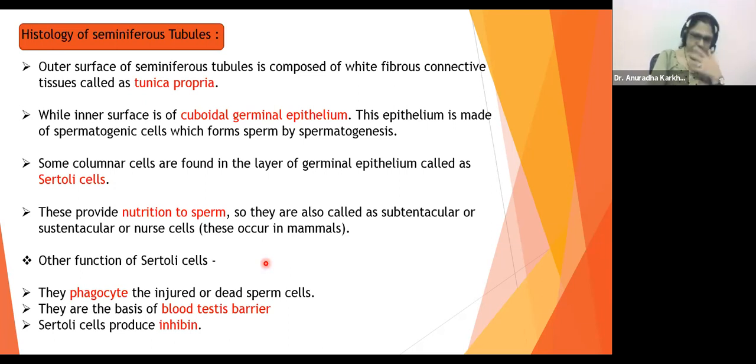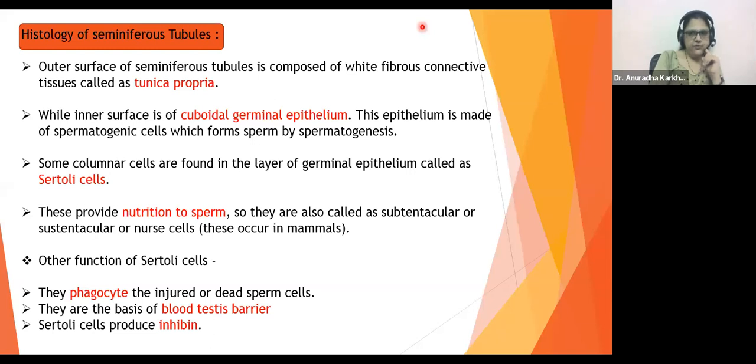To understand this particular thing, we have to first understand the histology of seminiferous tubules. Okay, so let us understand the histology of seminiferous tubules. How sperms are formed is a part of this only.